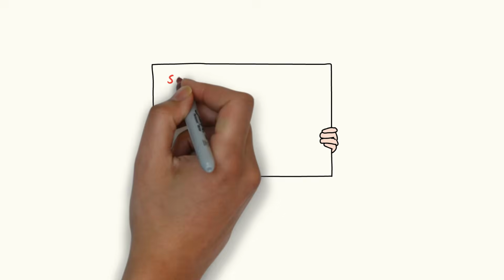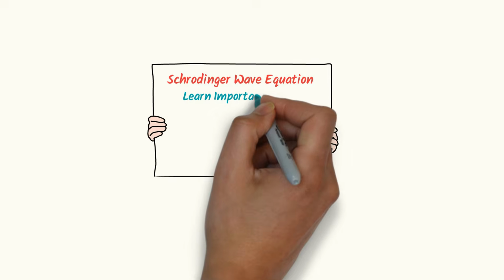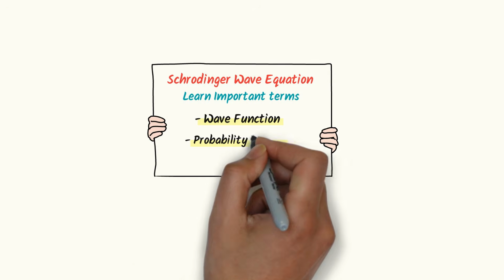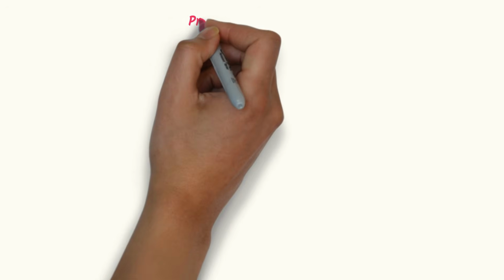Now to understand the Schrödinger wave equation, you need to understand some important terms of quantum mechanics like wave function and probability density. Without understanding these terms, not even a senior chemistry professor can explain the Schrödinger wave equation to you. First of all, we will understand probability density. That will make things super easy.